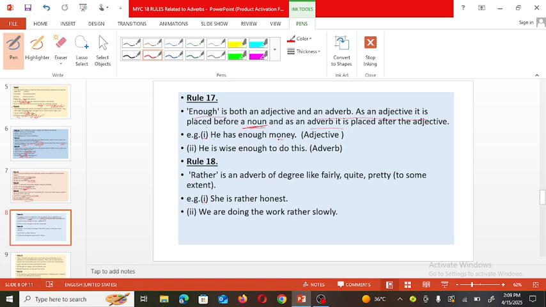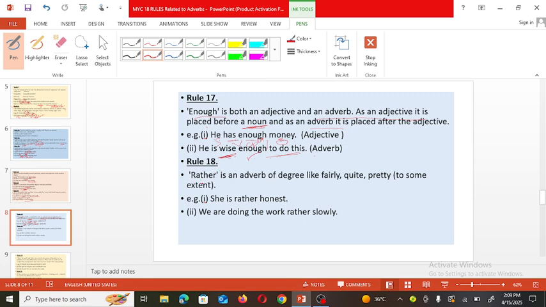He is the subject, has is the verb, money is the object. And how much money he has? Enough. So it is an adjective. He is wise enough to do this. Wise is an adjective, but to do is the verb. So after the adjective, enough must be used.